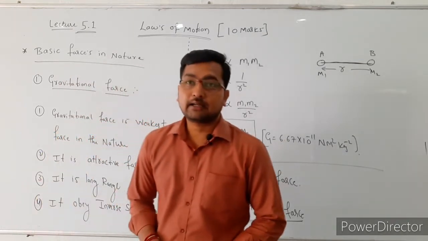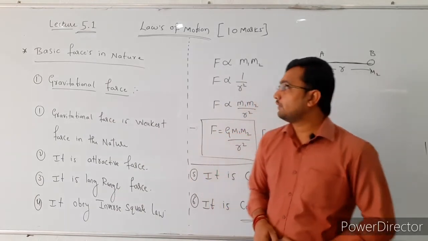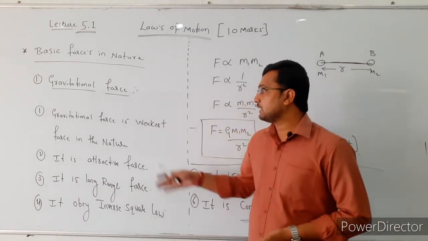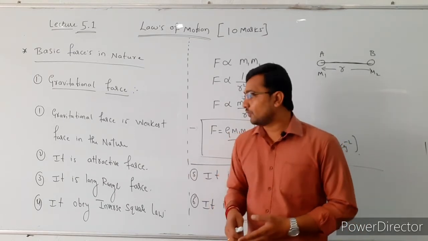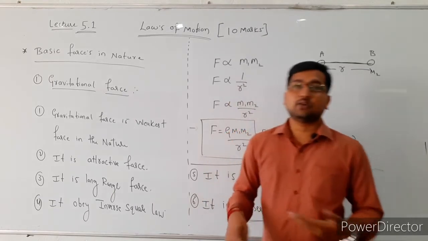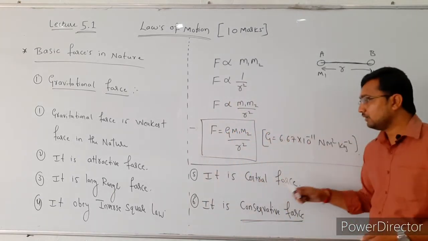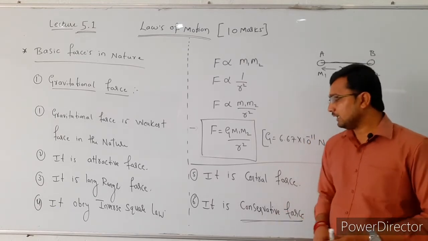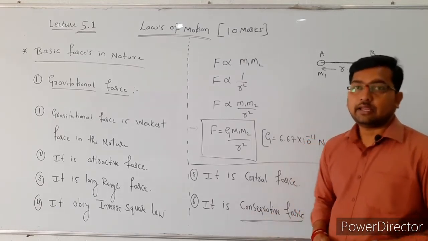And the few characteristics of the gravitational force: the first one is the gravitational force is the weakest force in the nature, and the second one is it is attractive force, and the third one is it is a long range force, and the fourth one is it obeys inverse square law, and the fifth one is it is a central force, and the last one is it is a conservative force.